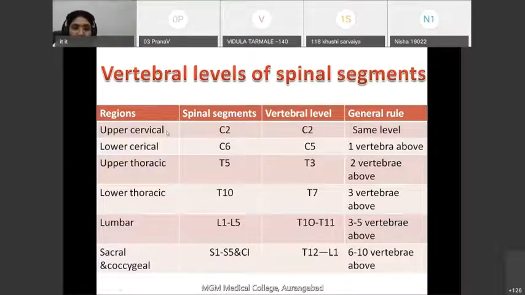Whereas in the lower cervical region, for example, C6, sixth spinal segment is present above the corresponding vertebra, means it is present above the sixth vertebra. It is present at the level of C5. In the lower cervical region, the spinal segment is present one vertebra above. Are you getting this? As a rule, the spinal segments are present above the vertebra.